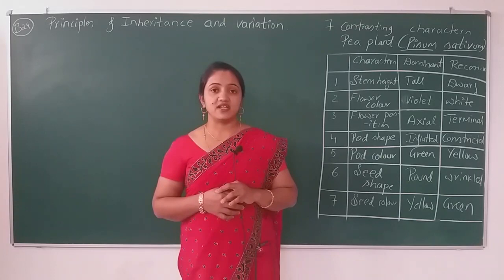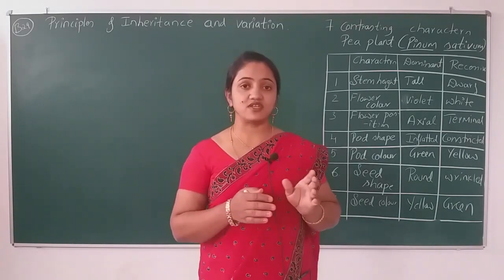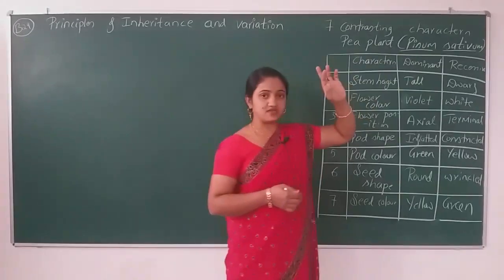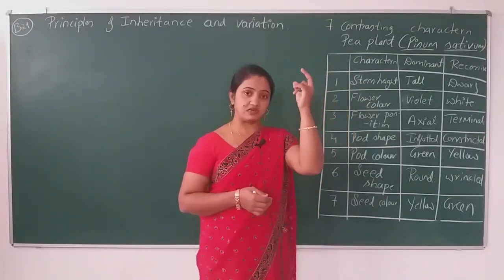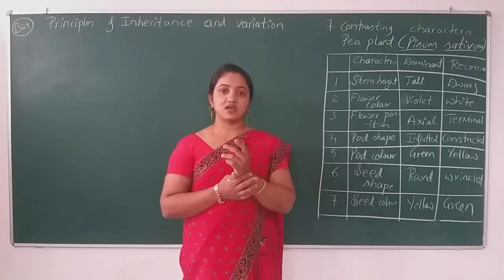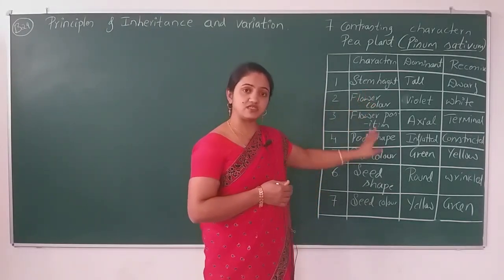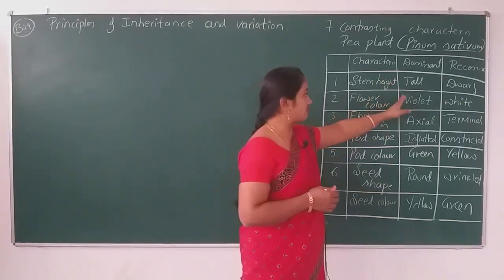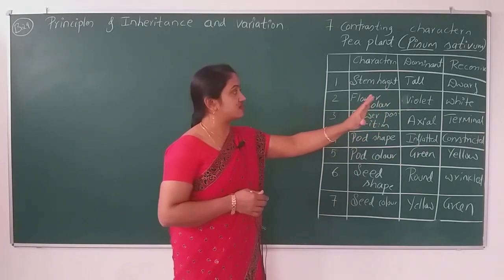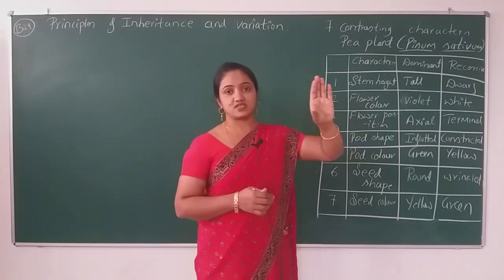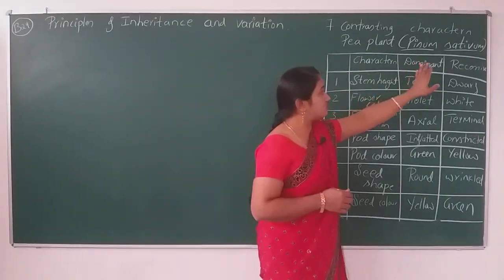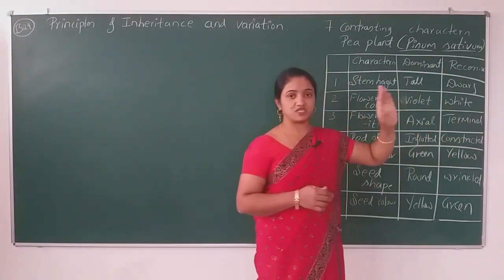Dominant and recessive, what is dominant and what is recessive? The dominant is the character, or the gene, that when it comes in the organism, in this pea plant, either tall or violet or axial, does not allow the recessive character to express.